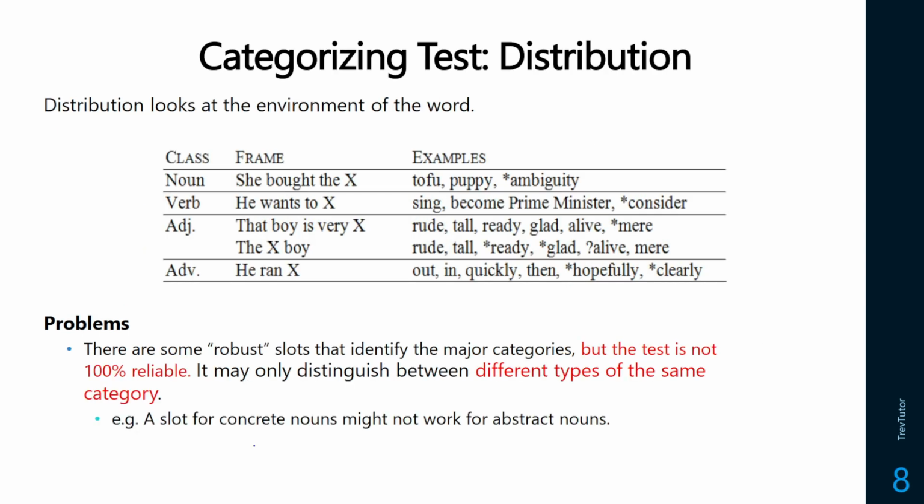The last one, distribution. This is going to be very important for us. This is the environment of the word. So if a word appears after the, probably a noun. If a word appears after he wants to, that word is probably a verb. So we can use frames or slots in order to help us figure out the word category. But it might not always work because sometimes, even within the same category, slots don't work nicely. The example here is she bought the tofu versus she bought the ambiguity. Both are going to be nouns, but she bought the ambiguity sounds weird. So we're going to use all three of these in order to figure out how to do word categories as we go throughout all of the sections.